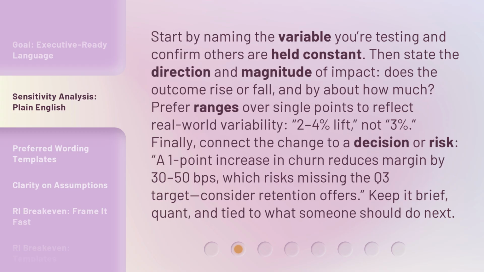Finally, connect the change to a decision or risk. A 1-point increase in churn reduces margin by 30 to 50 basis points, which risks missing the Q3 target. Consider retention offers. Keep it brief, quantified, and tied to what someone should do next.